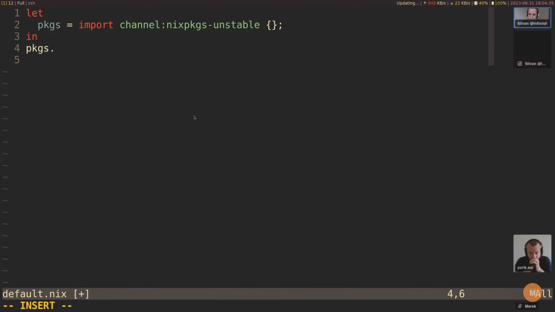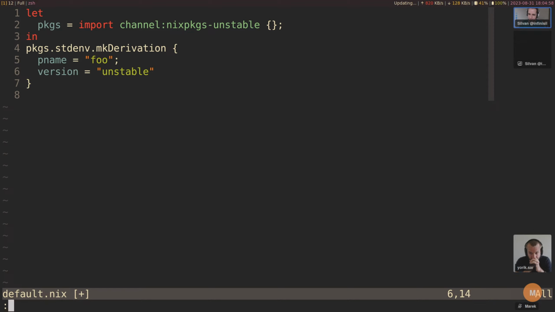All right, so we do packages, and then the main bit here is stdenv.mkDerivation. So traditionally, you will see this here, where you just pass an attribute set. So we can pass a name, we can say this is foo, we can say version, and actually if you pass a version, we should use pname instead. Let's use unstable. Let's give it an actual version number, 0.1.0.